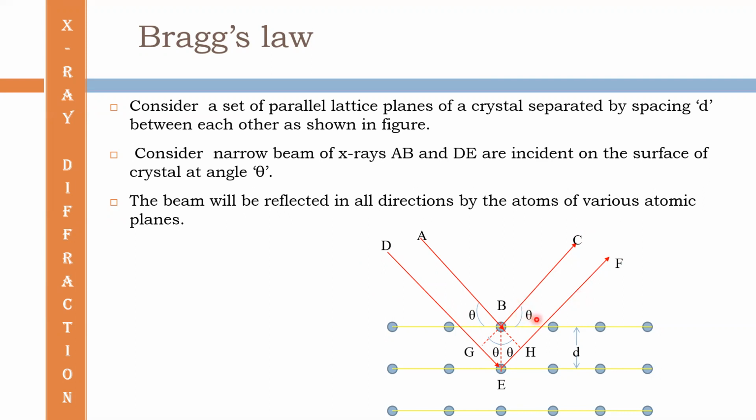Here in the figure, we have given only two beams.